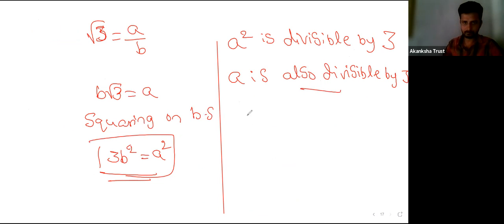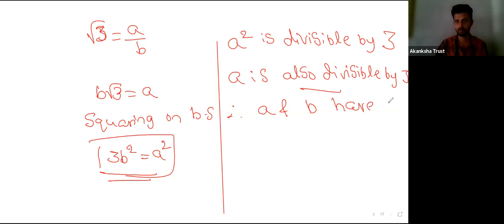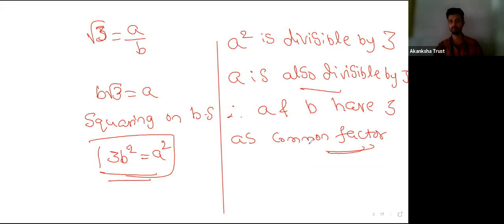And therefore, A and B have at least 3 as a common factor. So as this is divisible by 3, both numbers, A and B, have 3 as a common factor. So that means they are not coprime numbers, right?